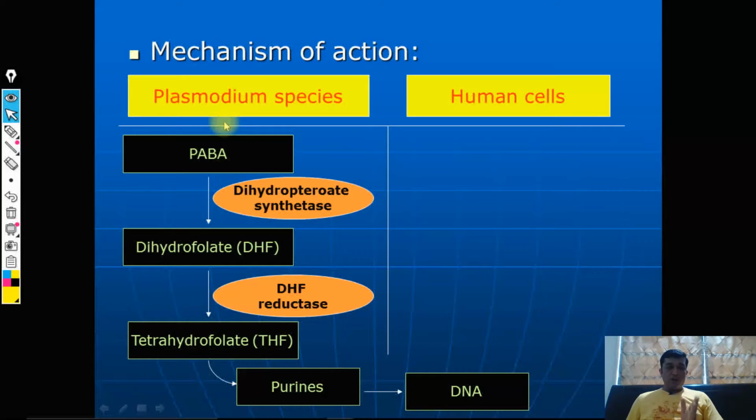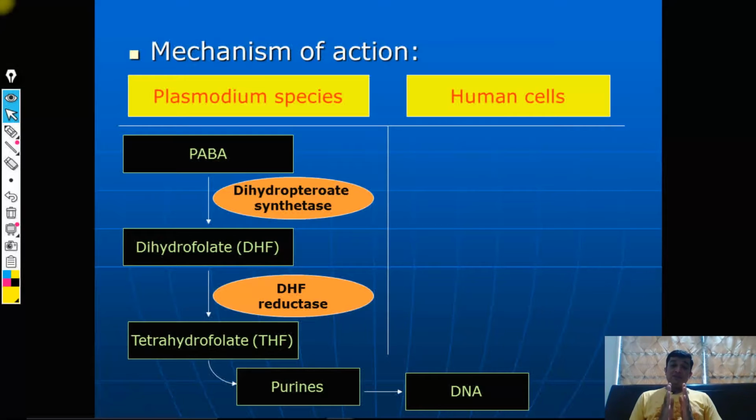So, for synthesis of protein, this pathway is a class 2 biochemical reaction. If you recall the basics of chemotherapy, this pathway is a very important one, and there are two targets, that is dihydropteroate synthetase and dihydrofolate reductase. These are two enzymes which are available to us, and both of these are a very good target for selective toxicity that we can use to reduce the growth, to stop the growth of Plasmodium species.